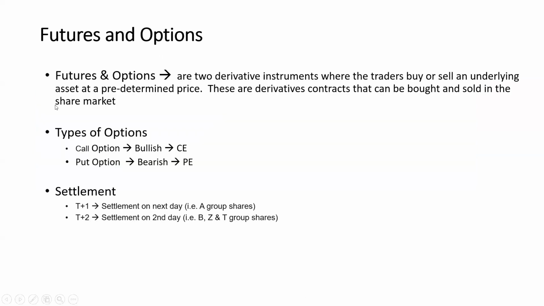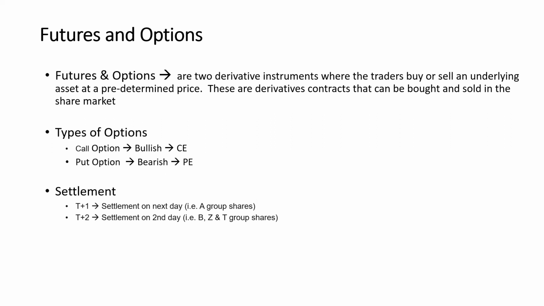As I explained earlier, futures and options is mainly meant for buying, and even if you don't have a share in your account, you can still sell that particular share. You can also buy additional quantities which you wish. In futures and options, two types are there: CE and PE. The call option is a bullish trade.